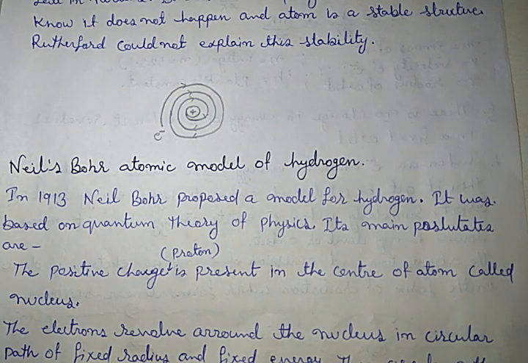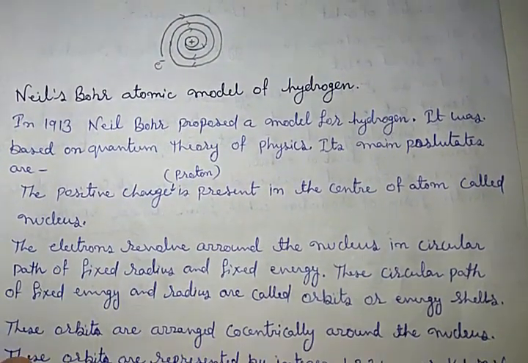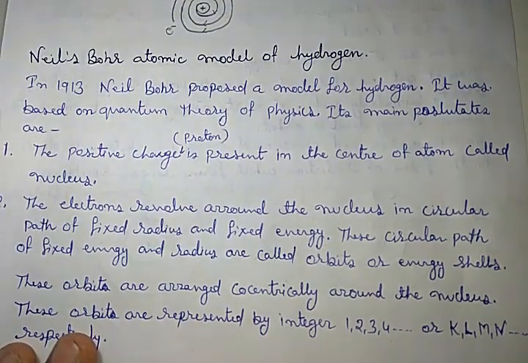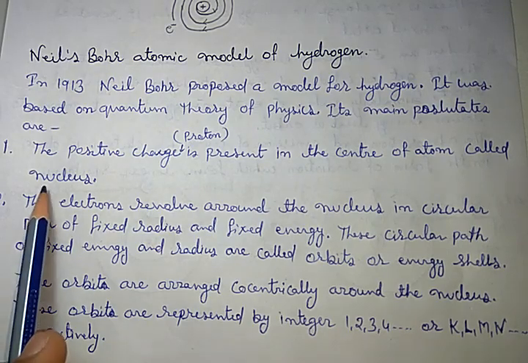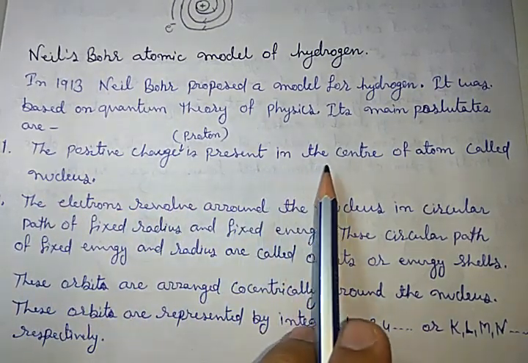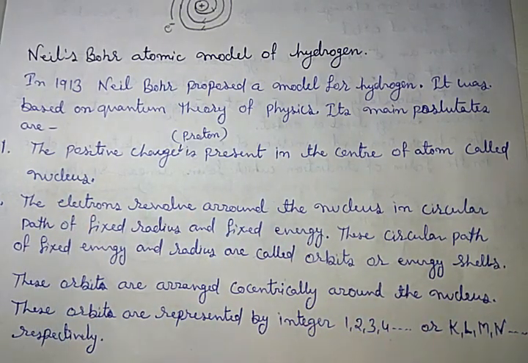Its main points are: first, the positive charge or proton is present in the center of the atom, called the nucleus.